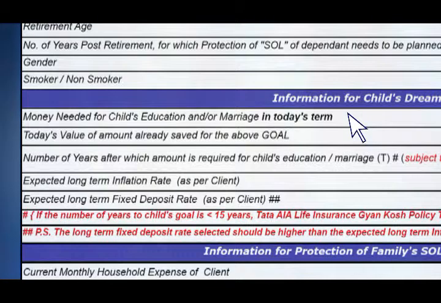So that's the next question: money needed for child's education and or marriage in today's terms. Because you can't know what will be the value of that education when Viraj is 20 or 22, right? So we have to look at the cost as of today. As of today, always.